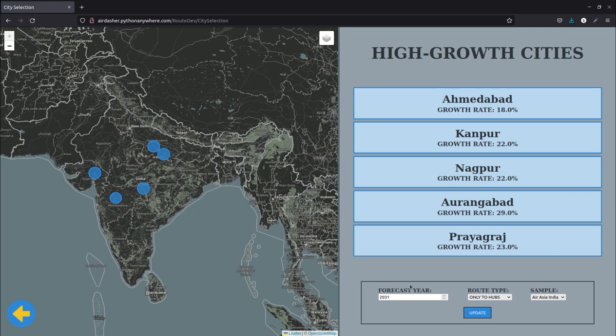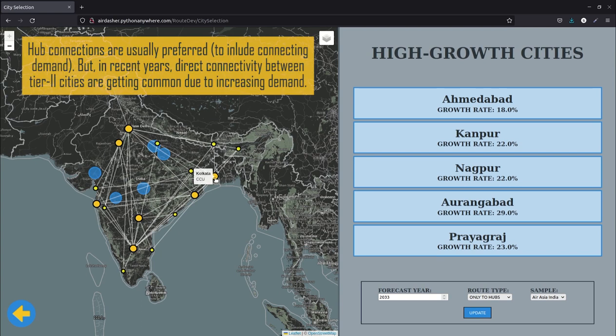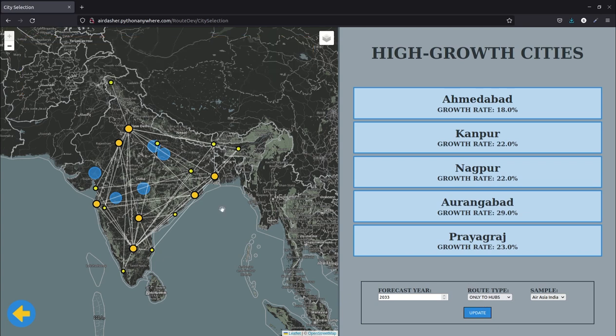Before doing anything, let me just describe the parameters. Forecast year basically means till what year we want to see forecasts for. Sample basically means what airline's network you want to use to develop new routes for, which you can see in this map over here. And route type basically means that if I want to add a city to this particular network, do I connect the city to one of the hubs of the network, which are these orange circles, or do I connect it to any airport in this network? So with these parameters, let me just update.